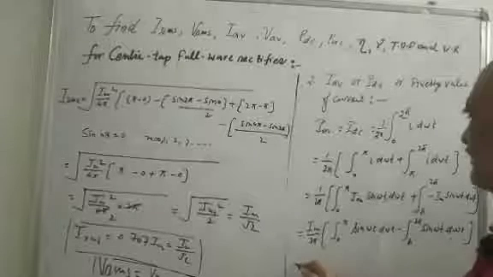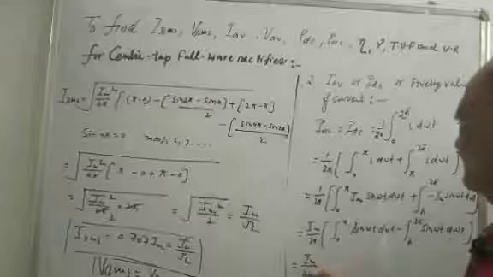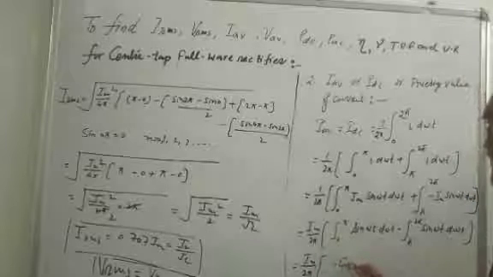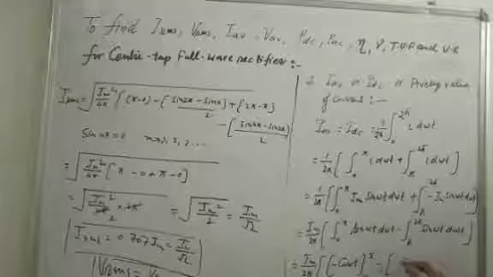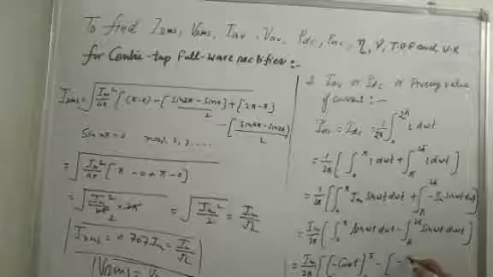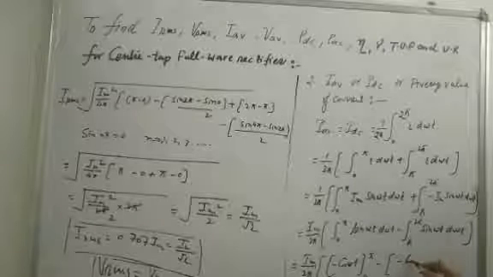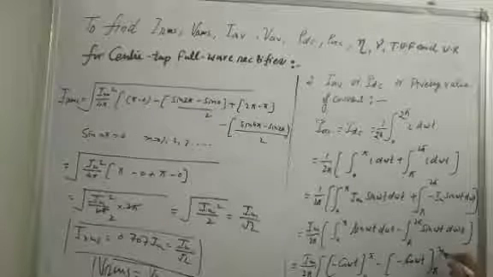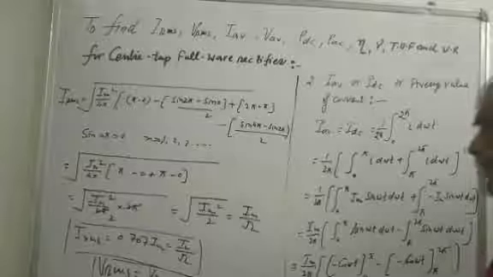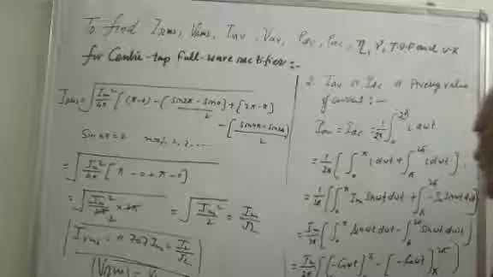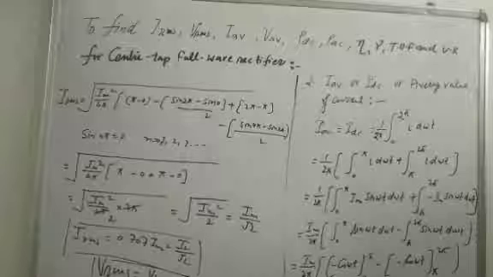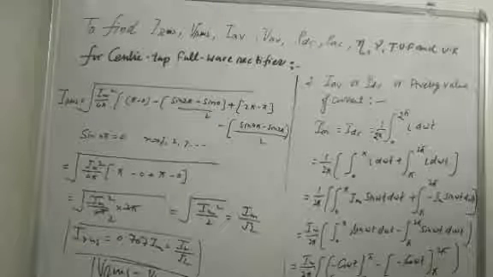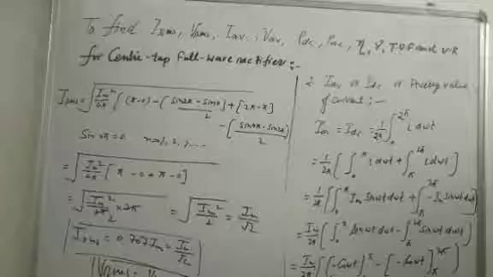Now taking the integration of sin omega t, minus cos omega t, limit 0 to pi, minus the integration of sin omega t, minus cos omega t, limit pi to 2 pi. Here, substituting the limit, Im upon 2 pi, minus cos pi plus cos 0 plus this value, and substitute the value of cos 2 pi minus cos pi.